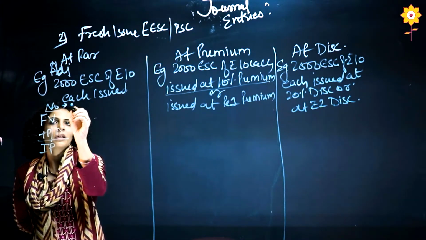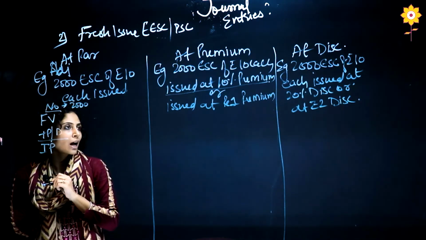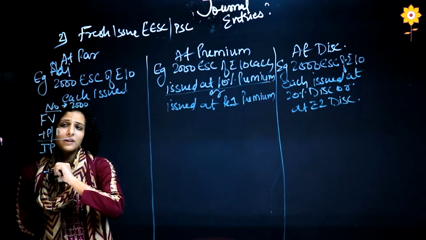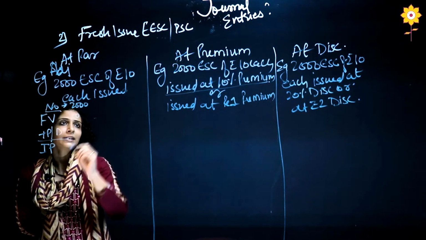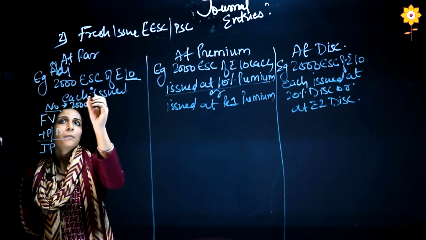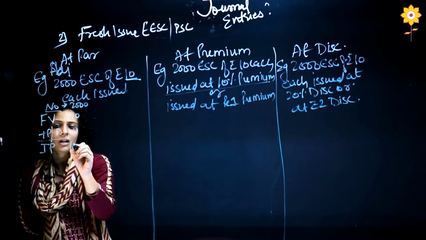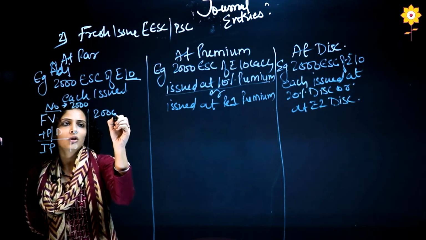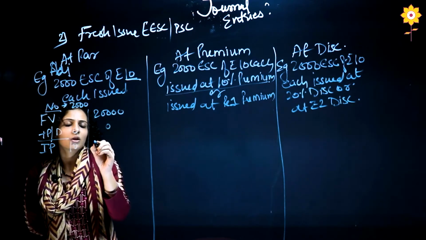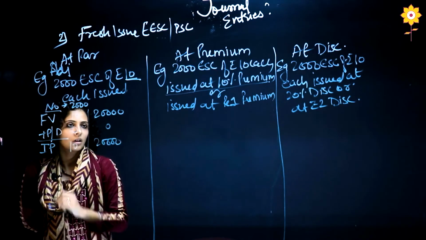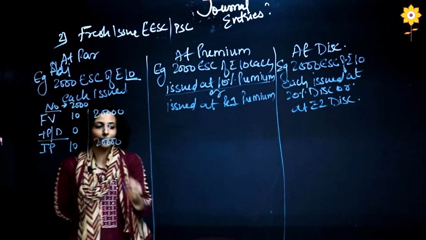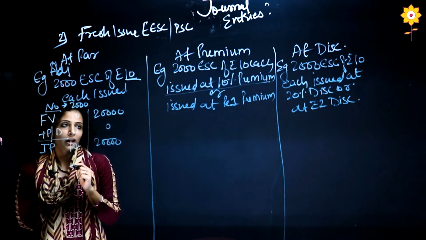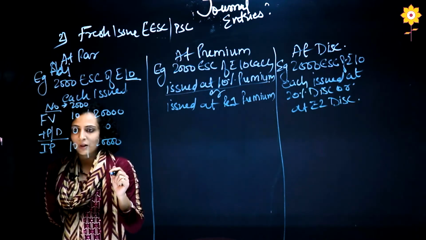So first step, how many shares are getting issued? 2,000. What is the face value per share? 10. It is at par, so no premium, no discount, this is 10. Multiply with the number of shares, so my values will be 20,000, 0 and 20,000. Okay, so this is the working note. Now its journal entry will be what?